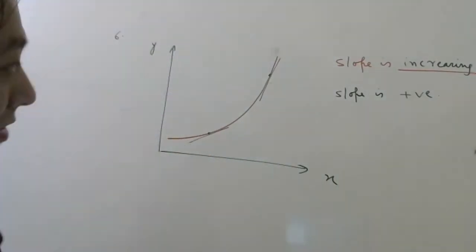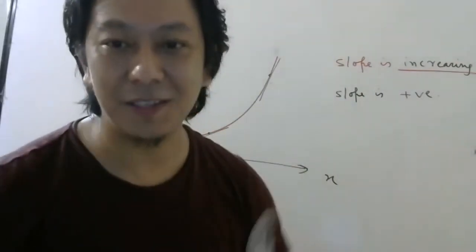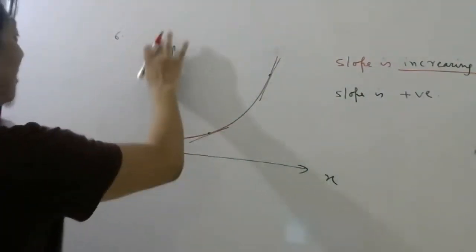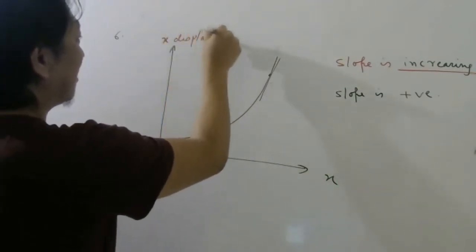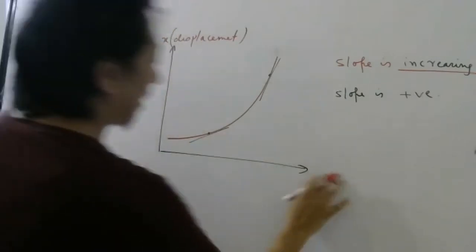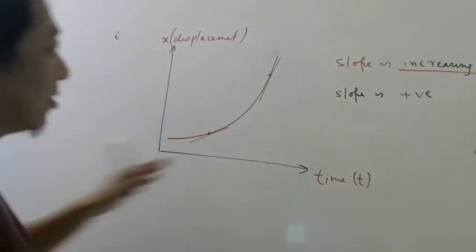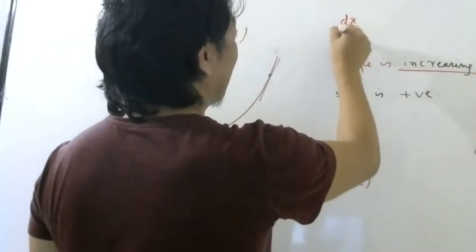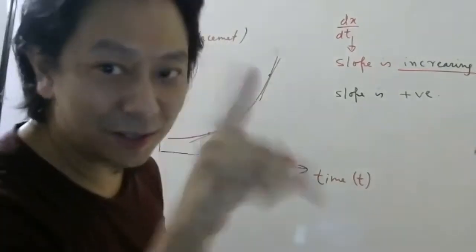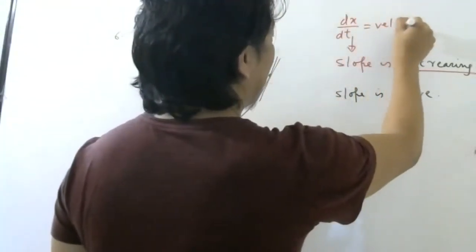Now how can we make this into a physics problem? Simple. Right here displacement, and right here time. And then what will the slope be? The slope will be dx by dt. Dy by dx is slope, so now the slope will be dx by dt, and that is nothing but velocity.